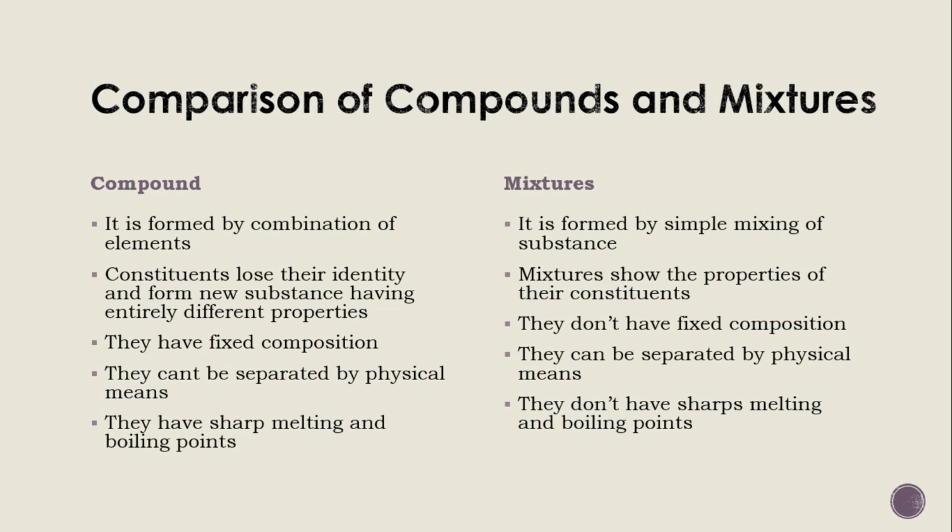But on the other hand, a mixture is formed by simple mixing of substances. The constituents which form the mixture show their own properties. They don't have fixed composition. They can be separated by physical means, and they don't have sharp melting and boiling points.